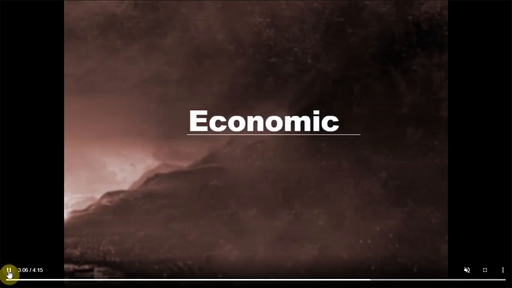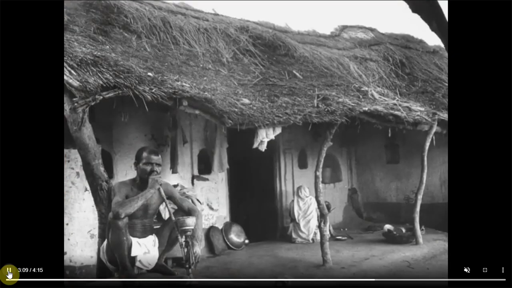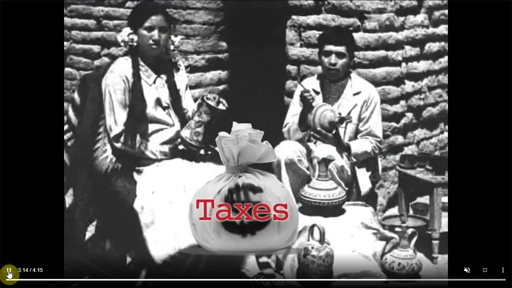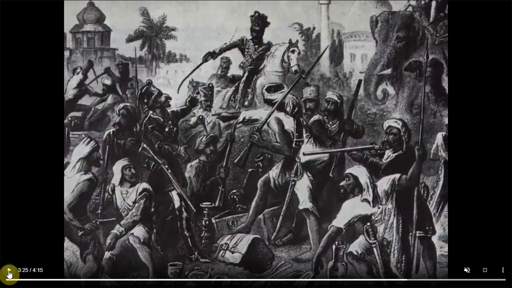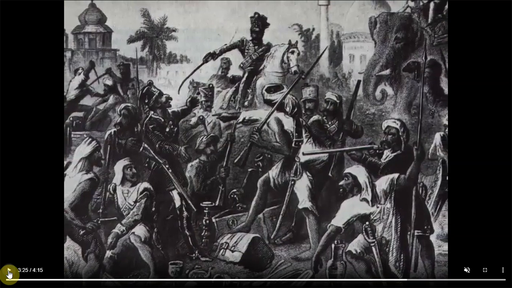Let's see economic causes. The farmers and zamindars were treated very badly. They had to pay heavy taxes. Because of this, the Indian artisans also faced lots of hardships, and Indian handicrafts and artisans lost their livelihood. So we can say the farmers and artisans were the most badly affected sections of the society because of the various policies of the British.